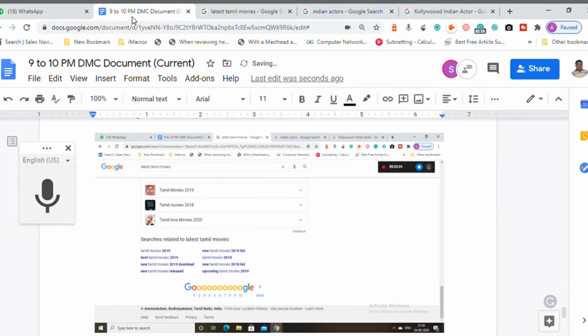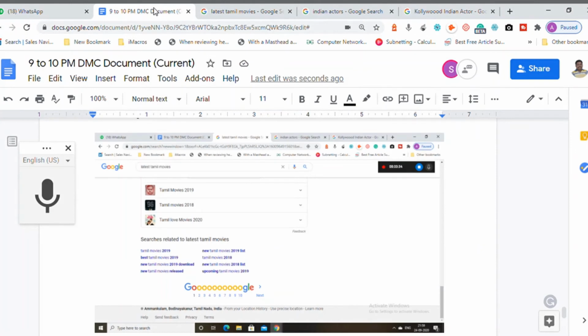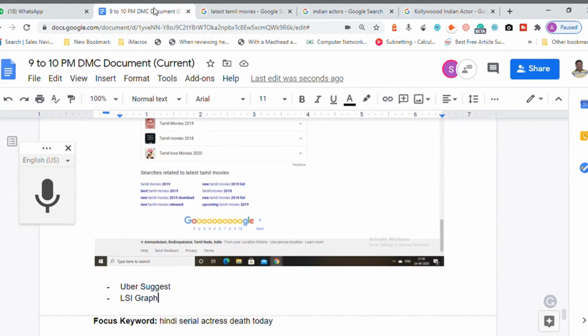In the previous search, there was no related search term, correct? But here it is showing. So you can consider these words, Tamil movies, new Tamil movies. And obviously, if you are searching for something which is not there, it will not show you. I tell you very frankly, it is not necessary that it has to show you everything.